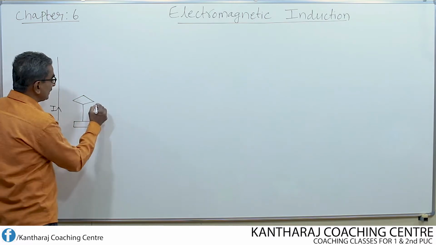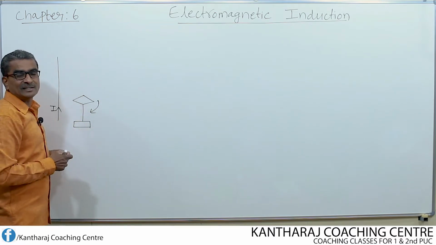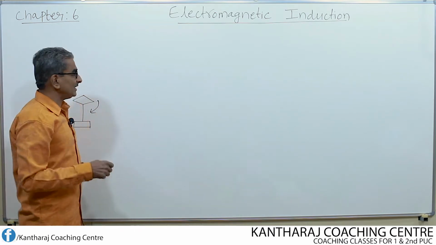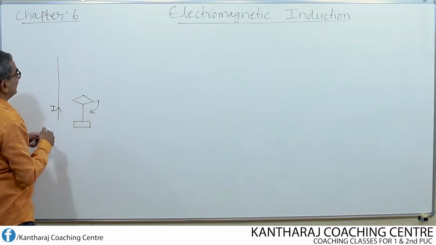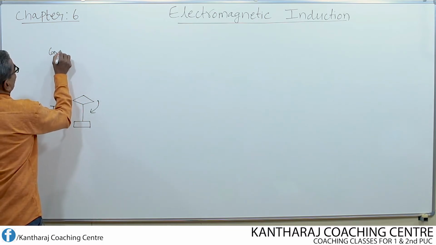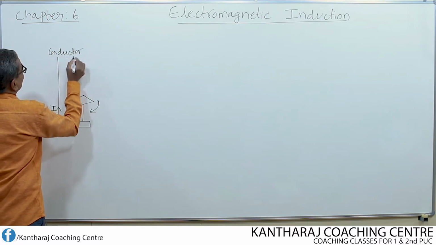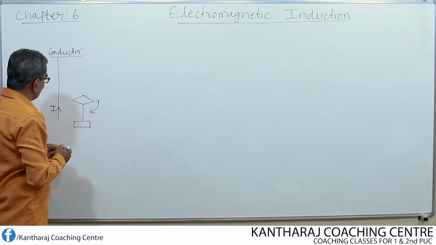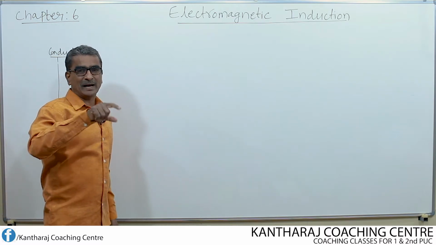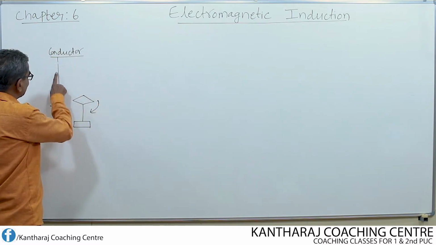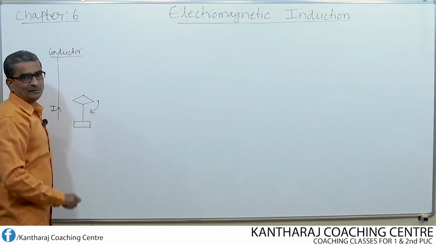The deflection of the magnetic needle is sufficient to say that there exists a magnetic field all around this conductor. So from this we can conclude that there is a relation between electricity and magnetism, because only on passing the current the needle got deflected.